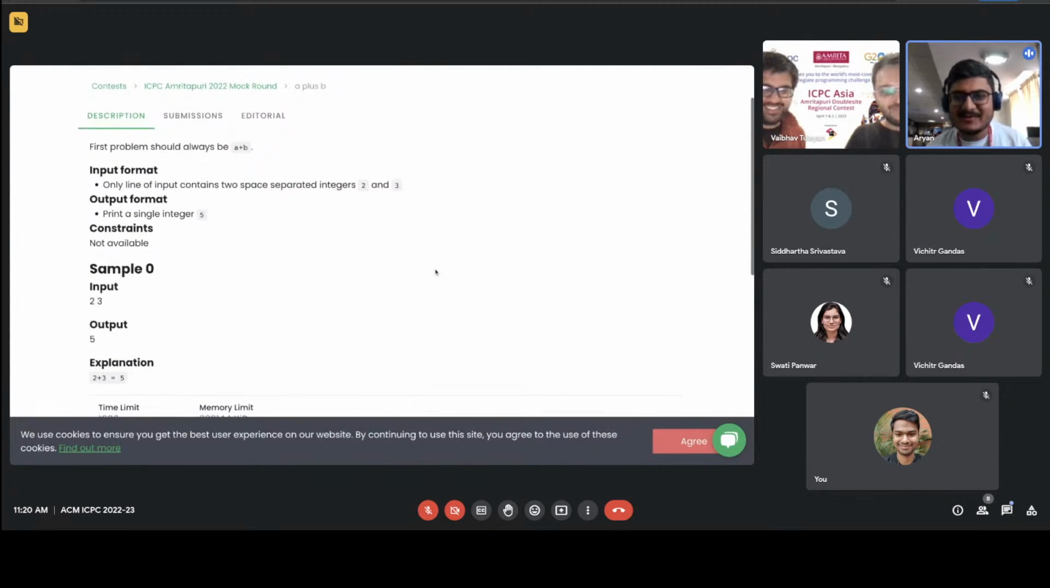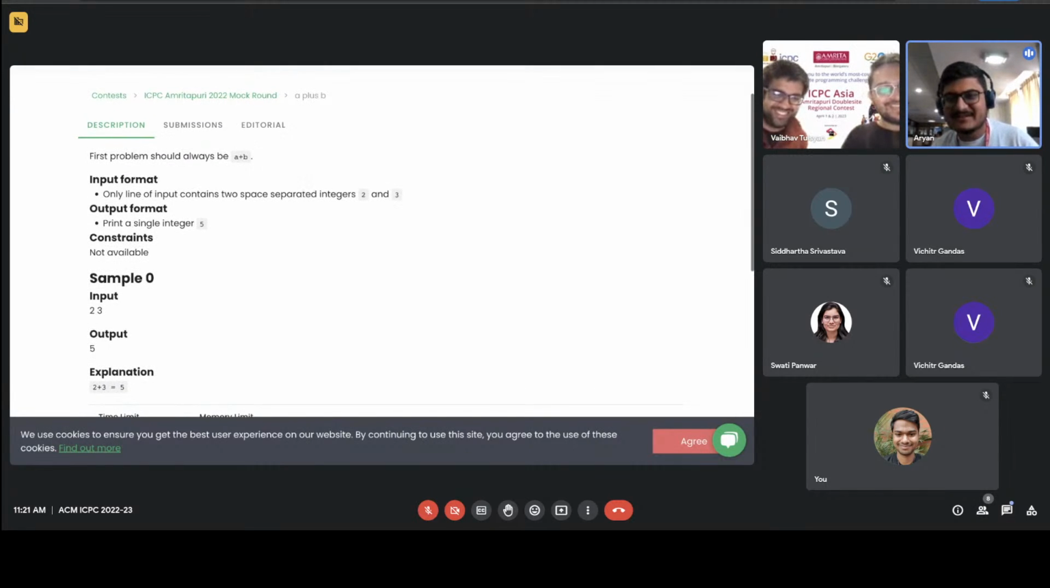The input format is that there are only two integers, 2 and 3, and the output format is that you have to just print a single integer, 5. Constants are not available and you have one sample. If one looks at the test cases, this is the only test case present in this problem. But when I looked at the submissions, no one printed 5. Everyone took two integers in input and then printed them.